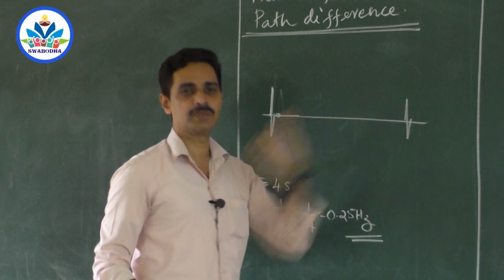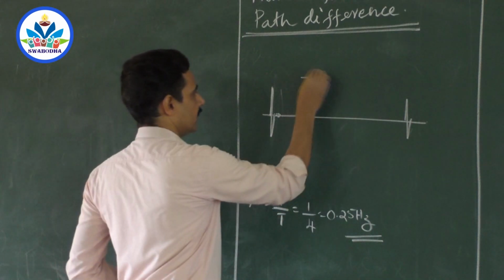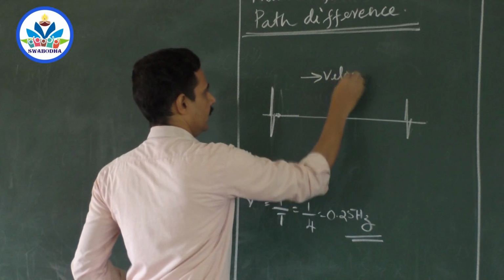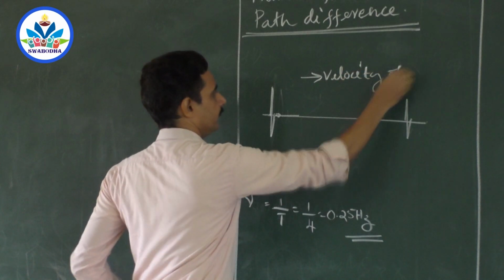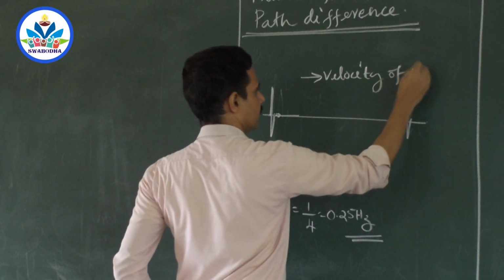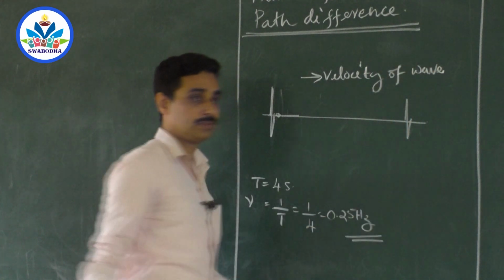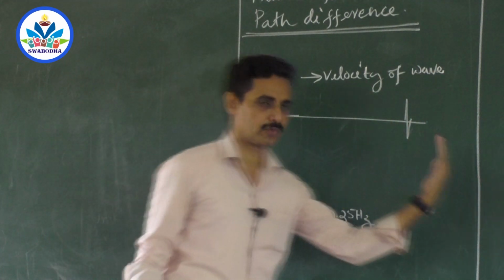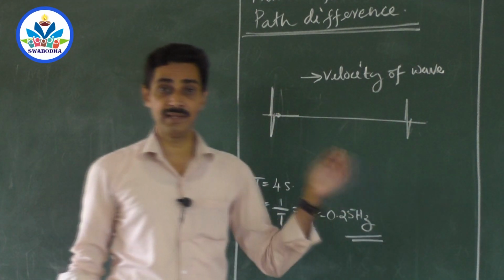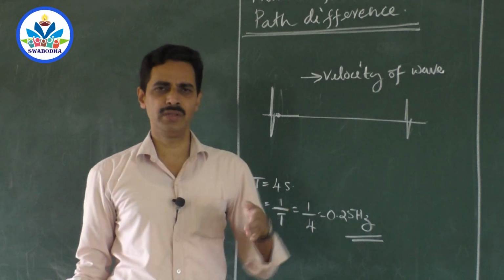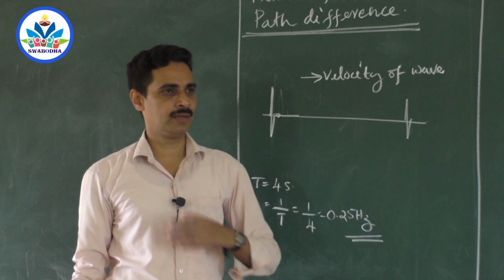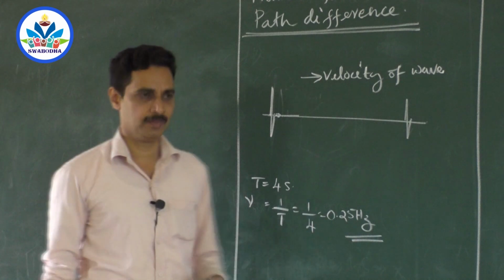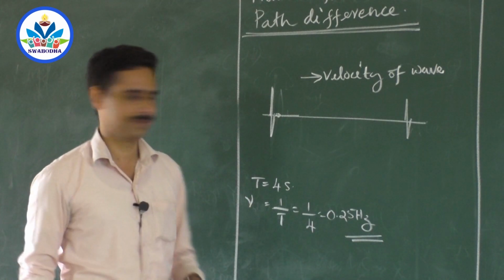It takes certain time for the disturbance to travel, and that is what is called velocity of the wave. The velocity with which that disturbance moves forward will be very quick in rigid bodies, a little bit slow in liquids, and very slow in gases, because it depends on the density.